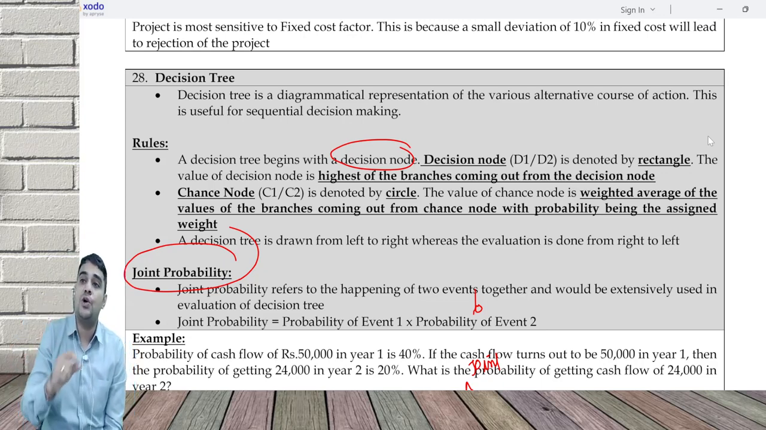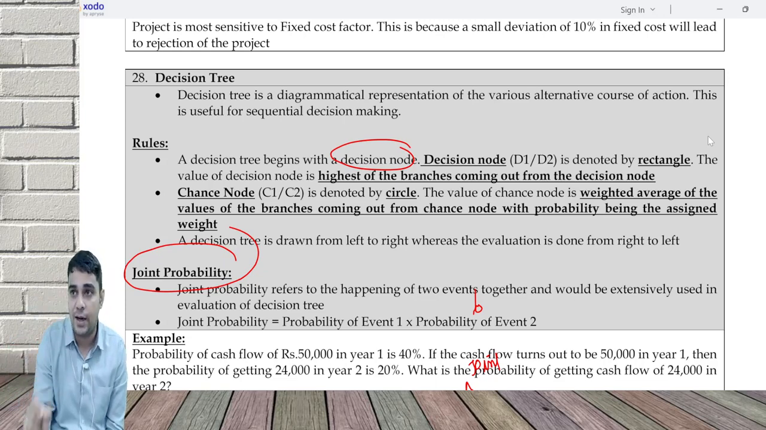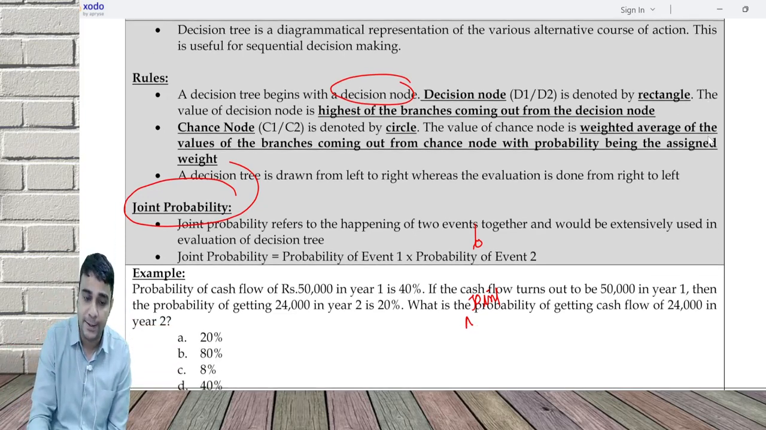So the value of a decision node is the highest of the value of the branches coming out of it, and the value of a chance node is the weighted average of the various possible values with probability being the assigned weight.